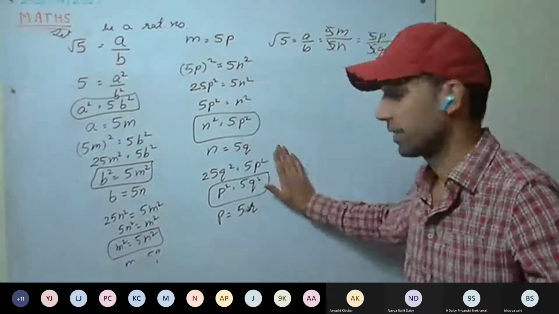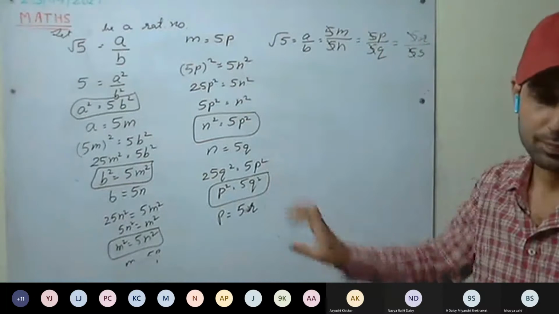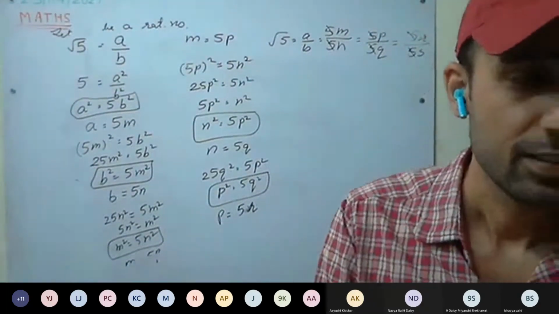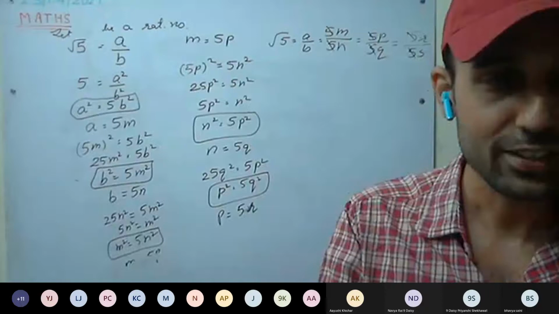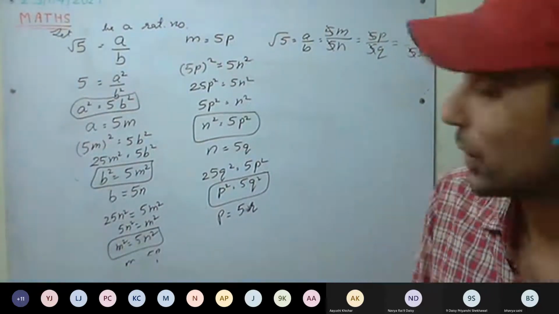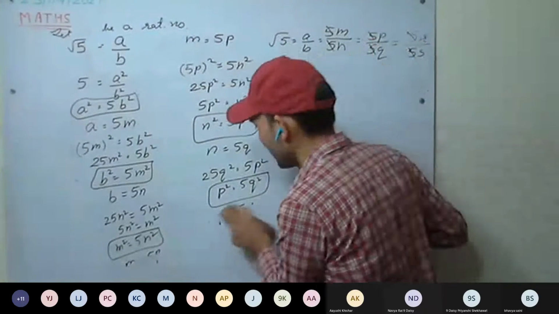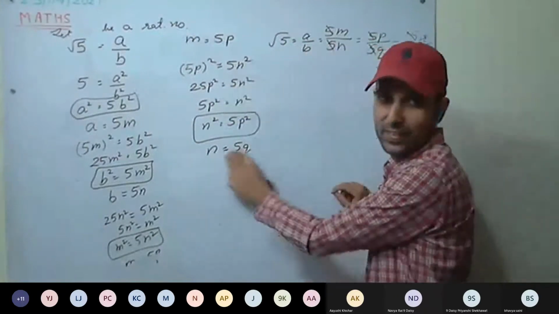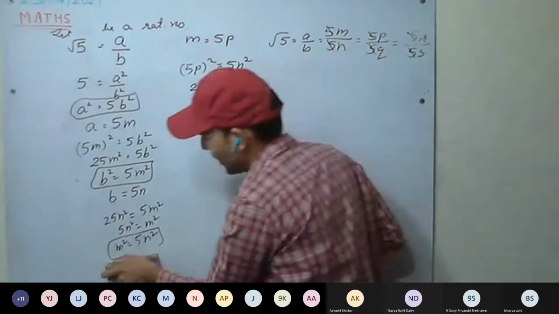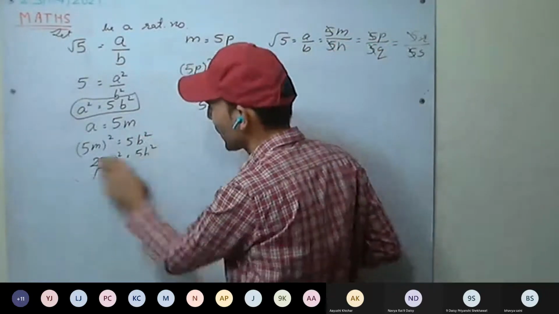Have you understood this method? Anyone who hasn't understood, raise your hand. Who hasn't understood, raise your hand. You don't even know whether you understood or not.